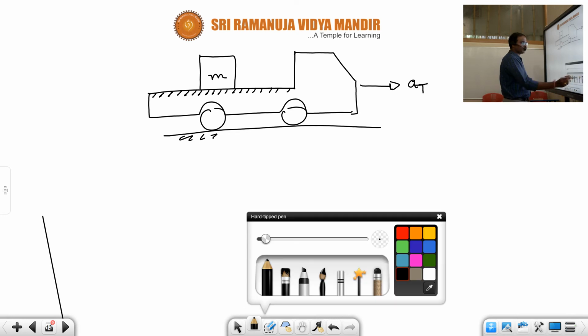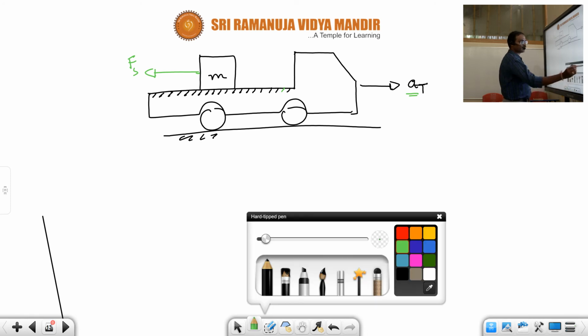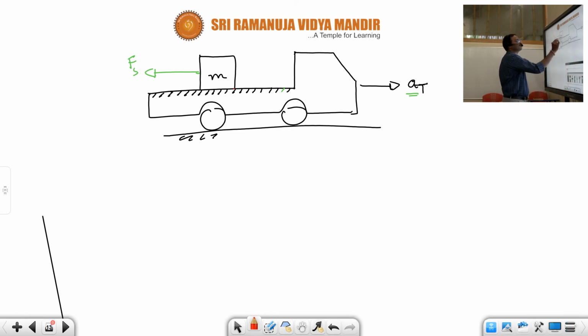Now what kind of forces are going to act? There is a pseudo force acting on the block, opposite to the direction of the acceleration of the truck. That is called pseudo force. Then another force acts because it is a rough surface.